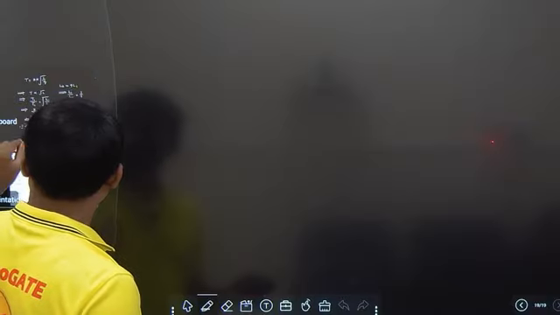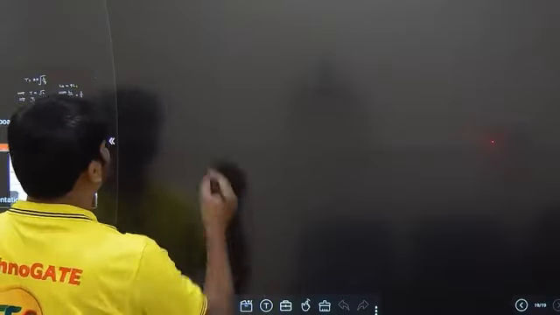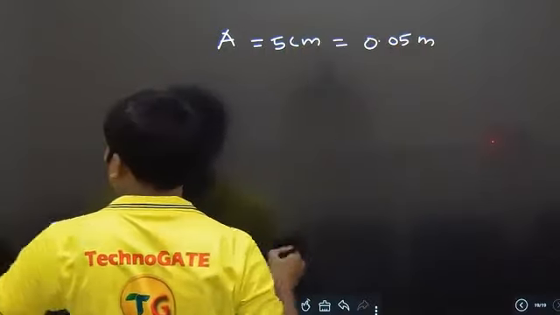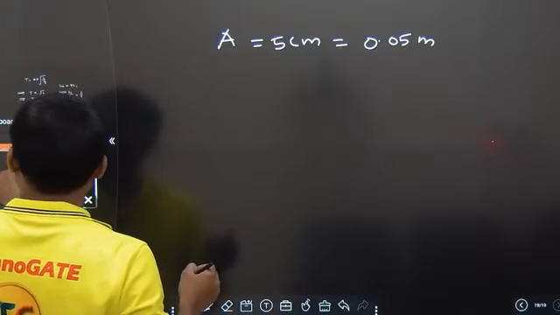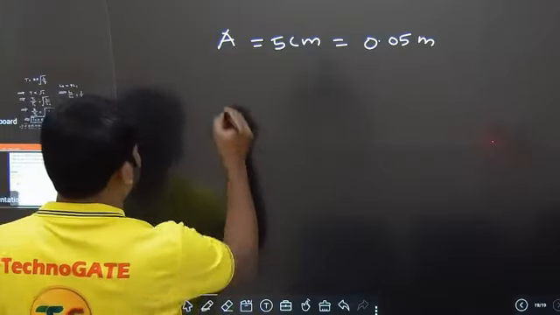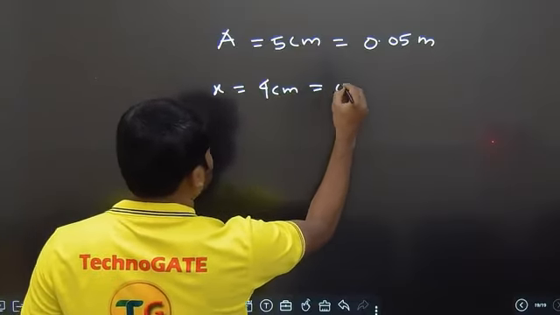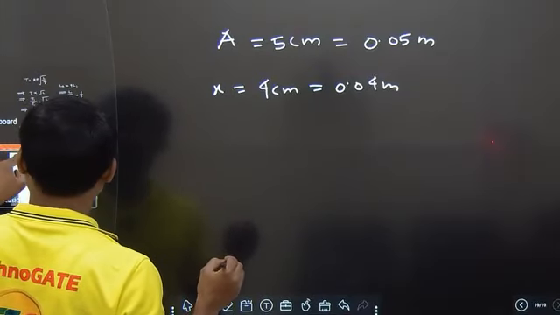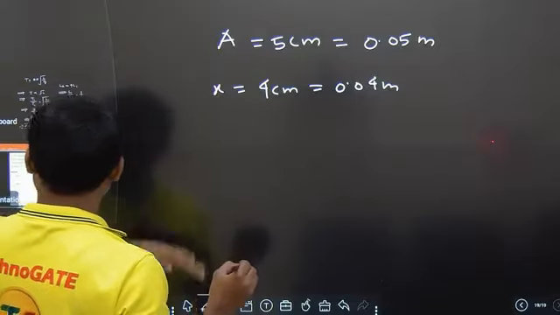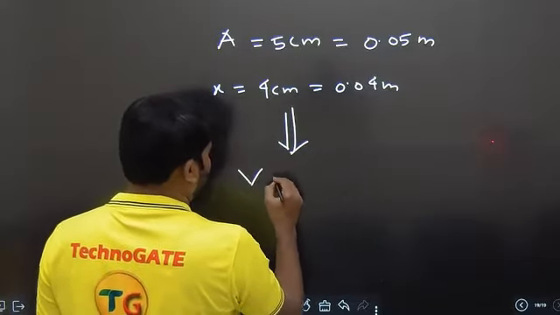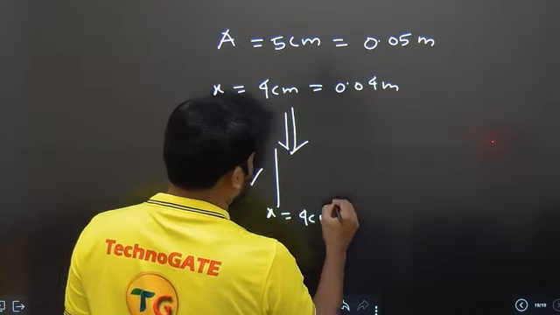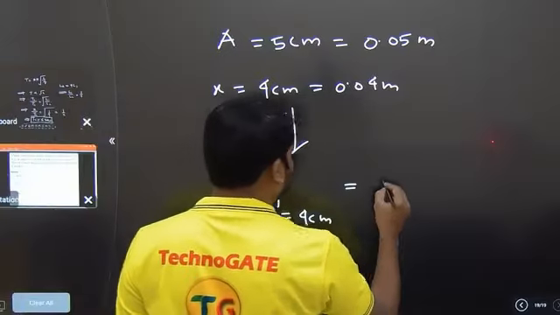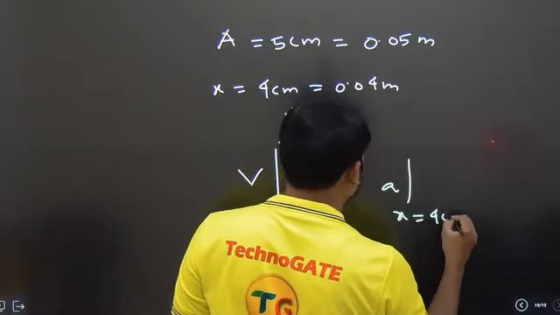A particle executes simple harmonic motion with an amplitude of 5 centimeters. Given amplitude is equal to 5 centimeters, that means it is 0.05 meters. When the particle is at 4 centimeters from the mean position, when x is equal to 4 centimeters, that is 0.04 meters, the magnitude of its velocity in SI units at this location is equal to that of acceleration at x equal to 4 centimeters.